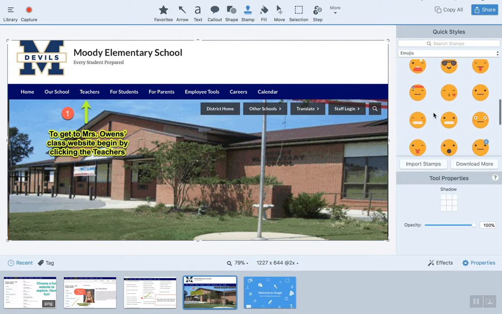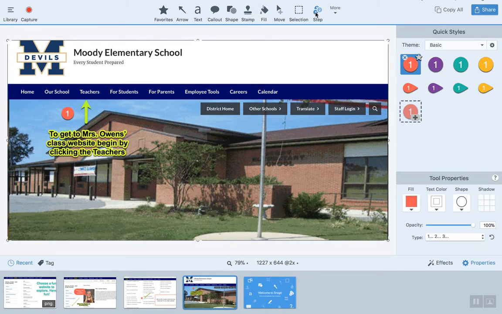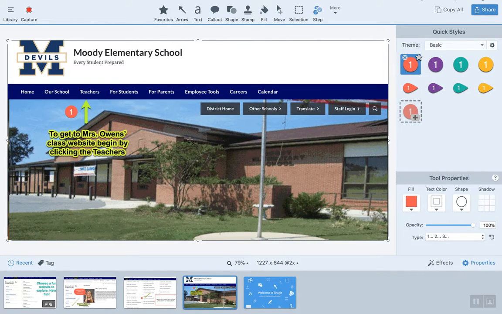Like I said, my creation is for my second graders and also for my parents of the second graders. So basically I gave a step number one. I came over here to the steps and I clicked on this and added it over here. Very easy to use. Once you click on it, you can drag and move it wherever it is that you like. From there you can decide, well, I don't really like the orange. You can change it to green or purple, whatever it is that you like.